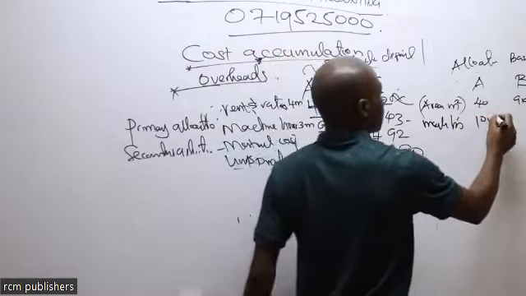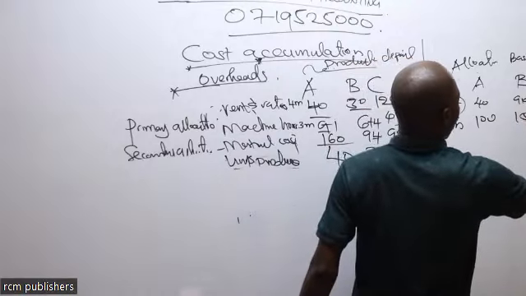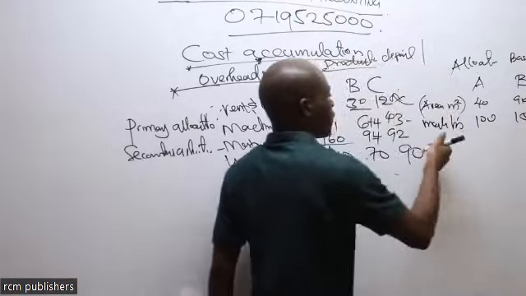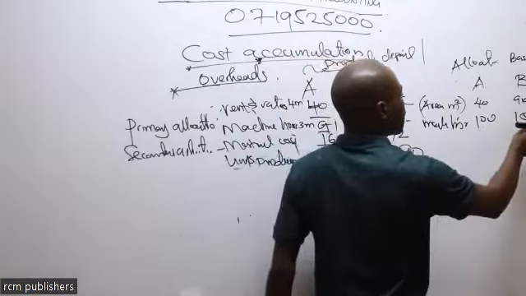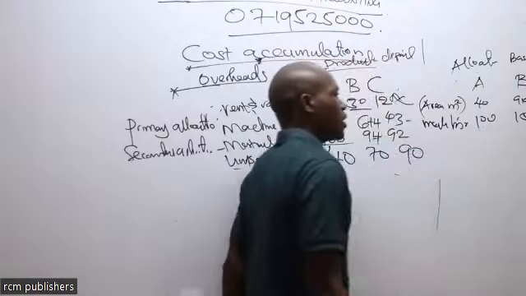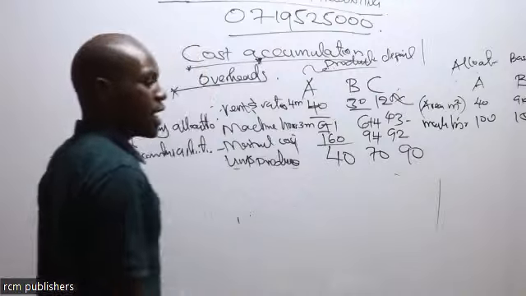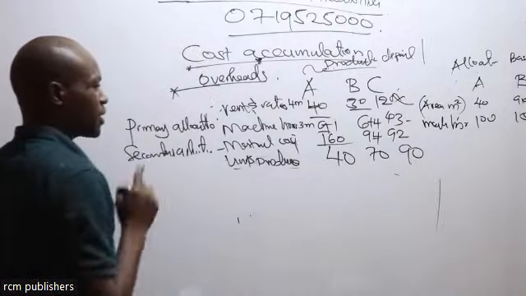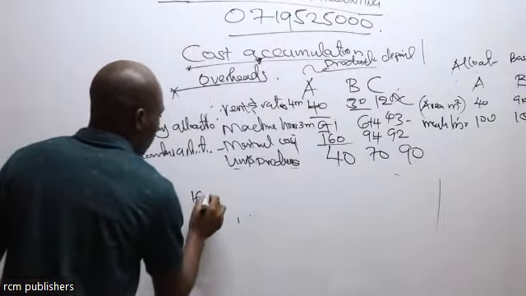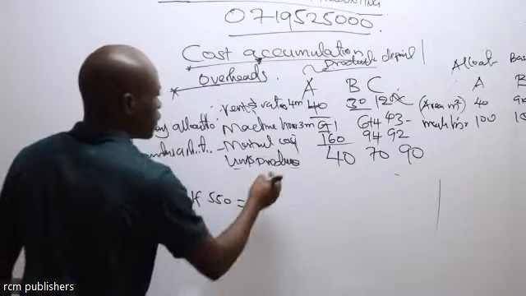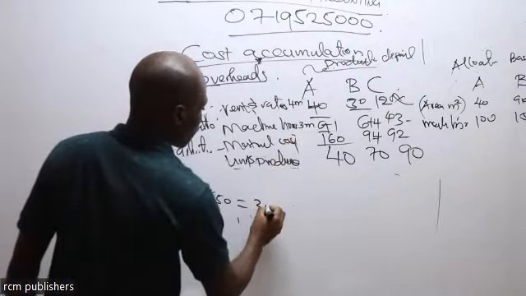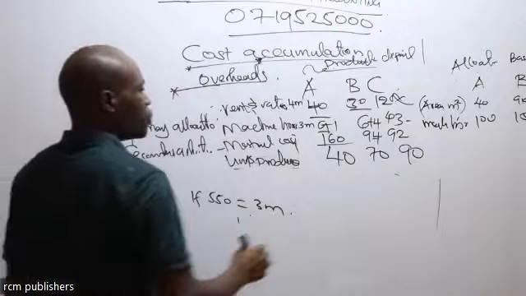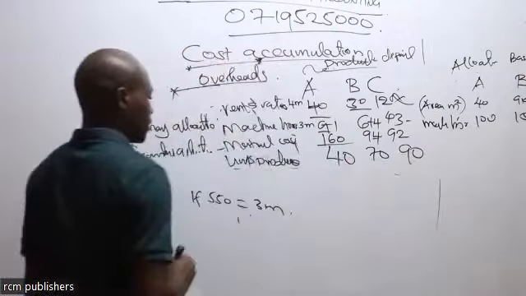So I have 100, 150, 300. So I ask myself, the machine hours, I have 100 plus 150 plus 300 will give me what we call 550. So you now ask yourself, if 550 is equal to the total, which is 3 million, what will I have for 100 hours?